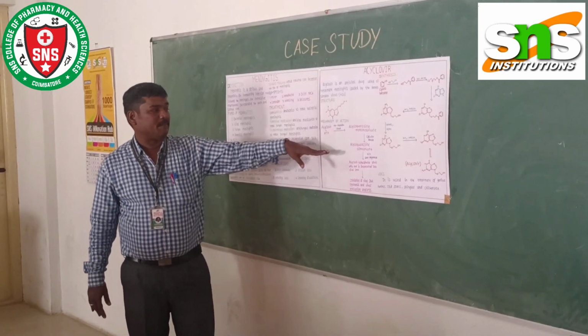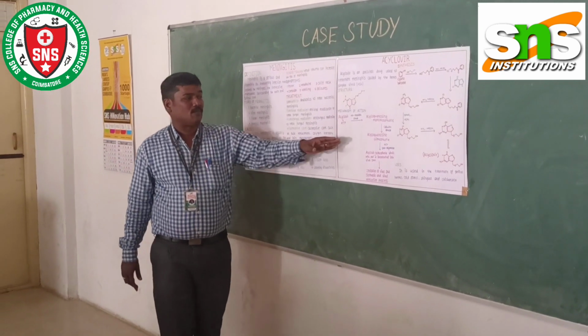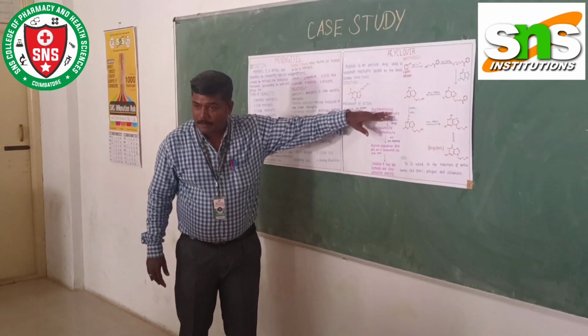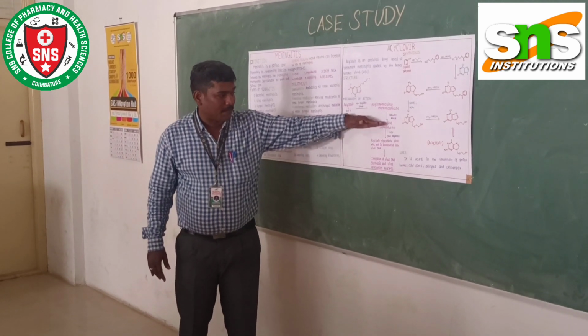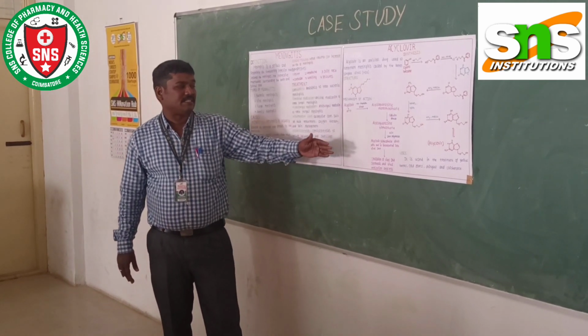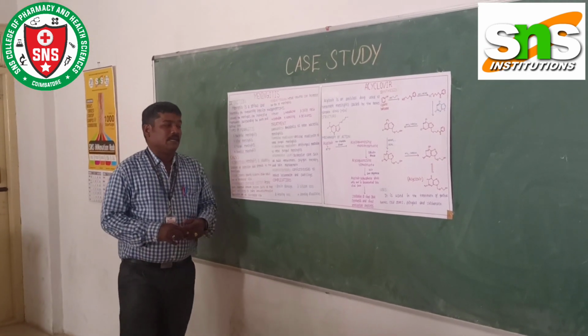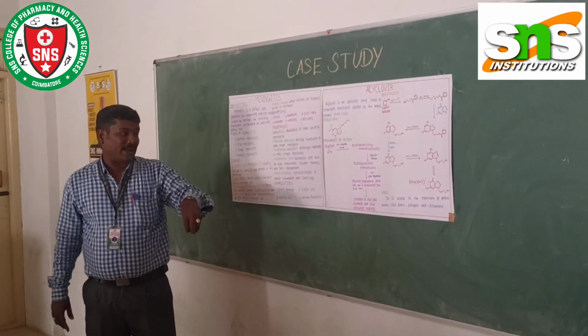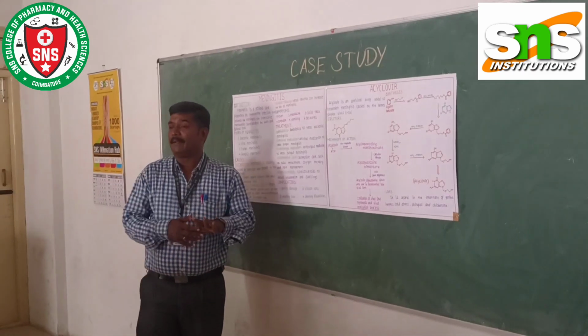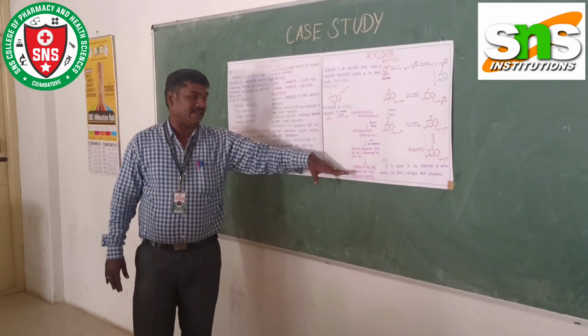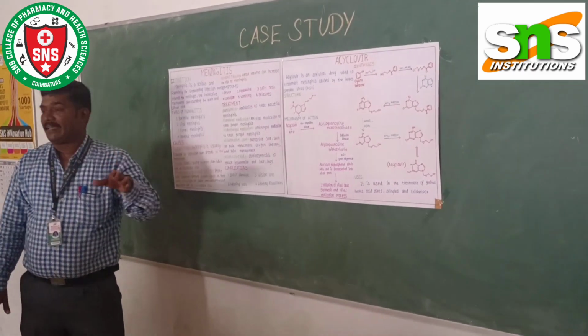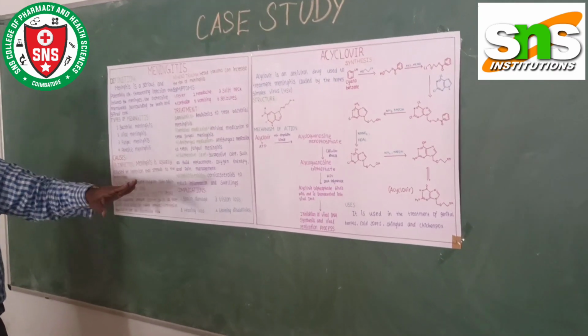Then followed by treatment with the cellular kinase, the monophosphate will be converted into triphosphate. In presence of HSV DNA polymerase, it will be incorporated into the viral DNA. So what will happen? There will be inhibition of viral DNA synthesis and the viral replication process will be stopped.